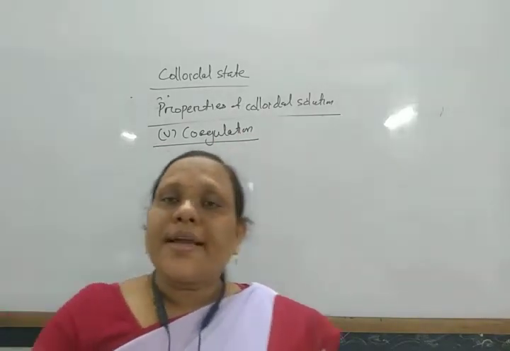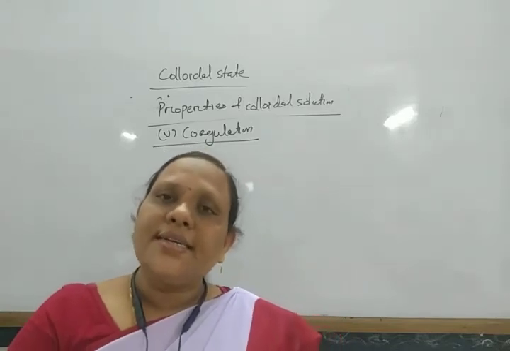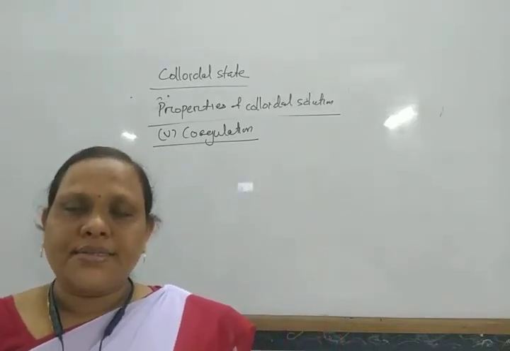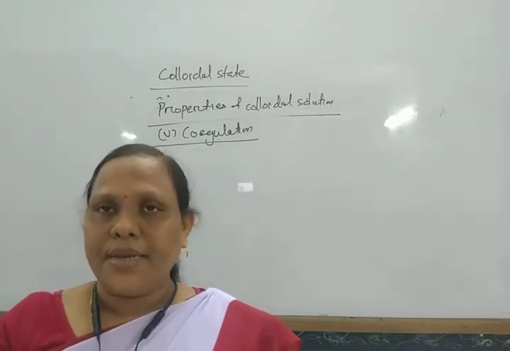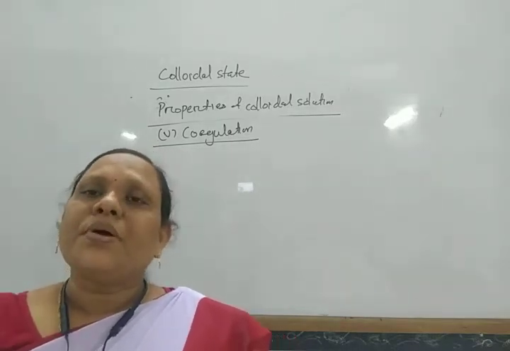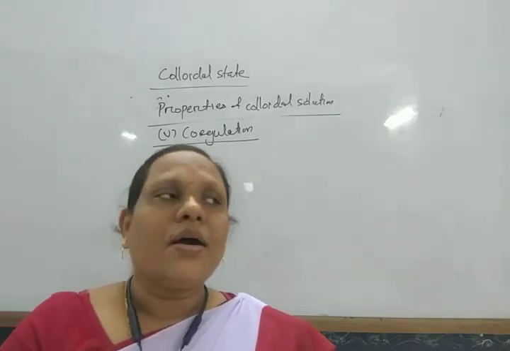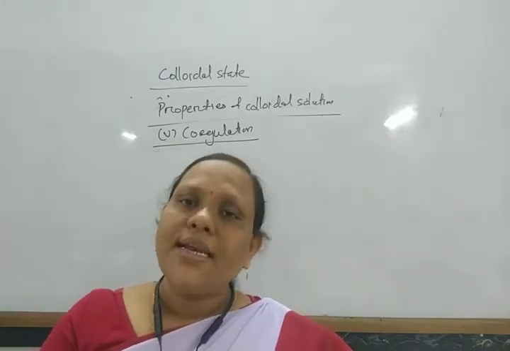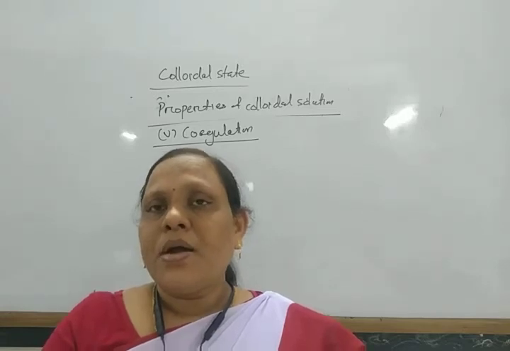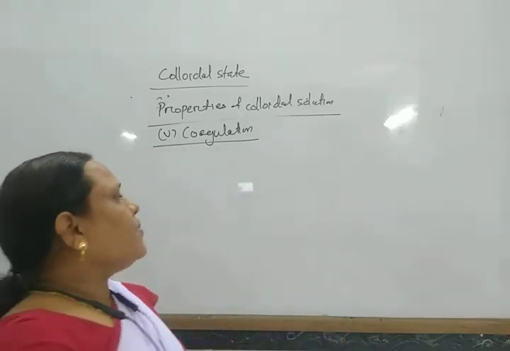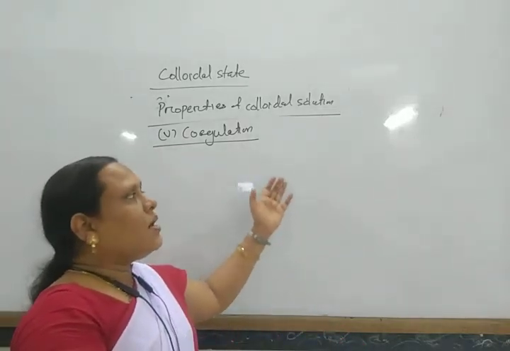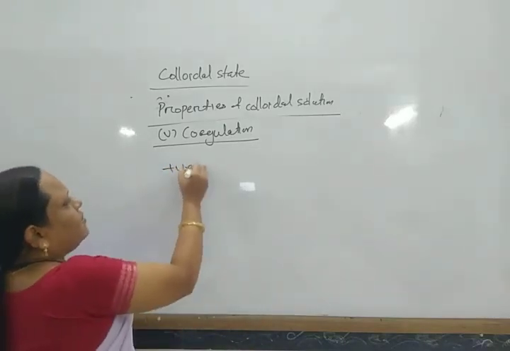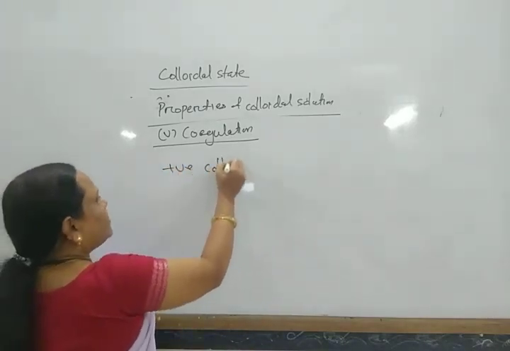Negatively charged colloids are generally coagulated by the positively charged ions, that is the cations of the electrolyte, and positively charged colloids are generally coagulated by negatively charged ions.